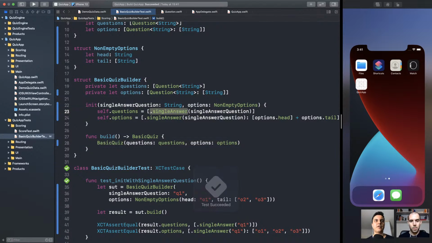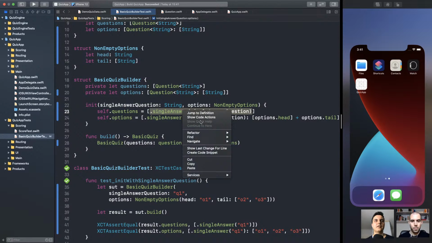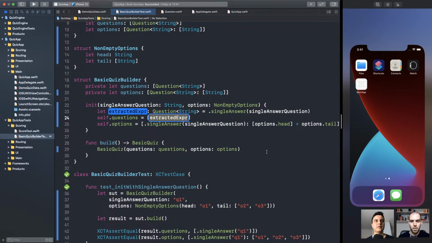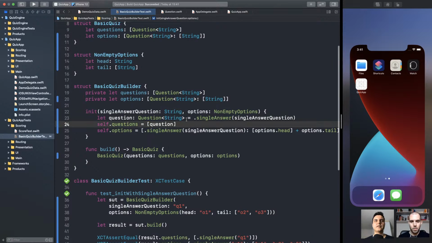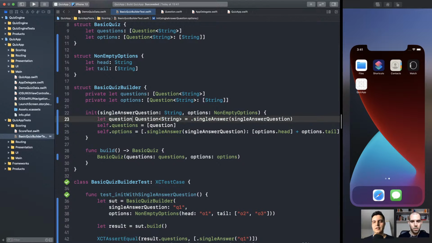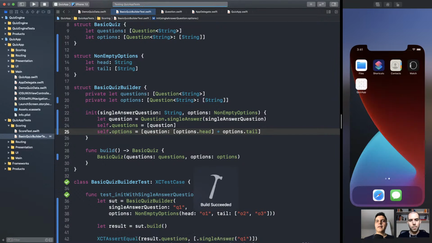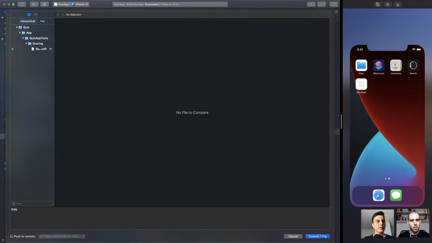Passing. Let's now extract the question. There it is. I think we can simplify here. Question dot. That's enough. Same here. We can reuse the question. Exactly. Boom. Passing. Let's commit. So enforce that every question has at least one option.